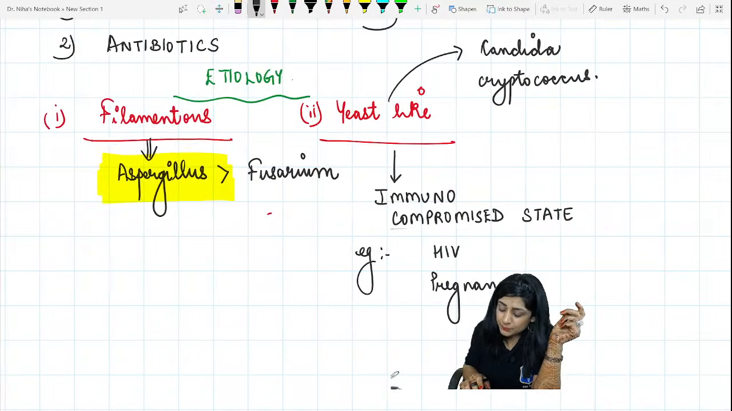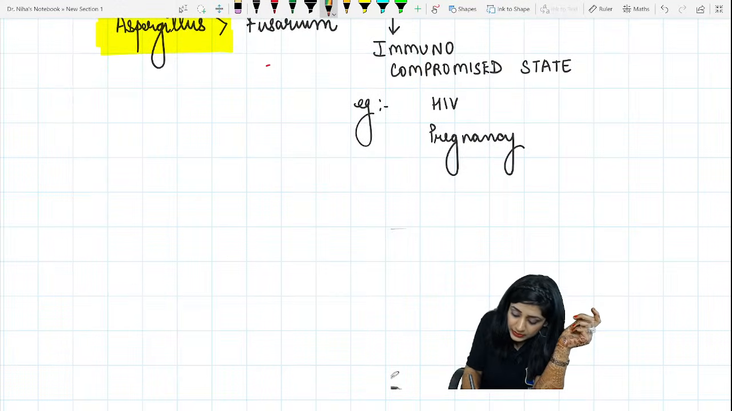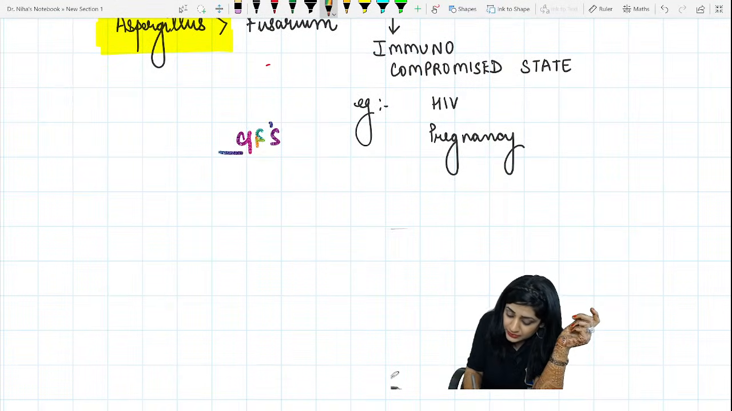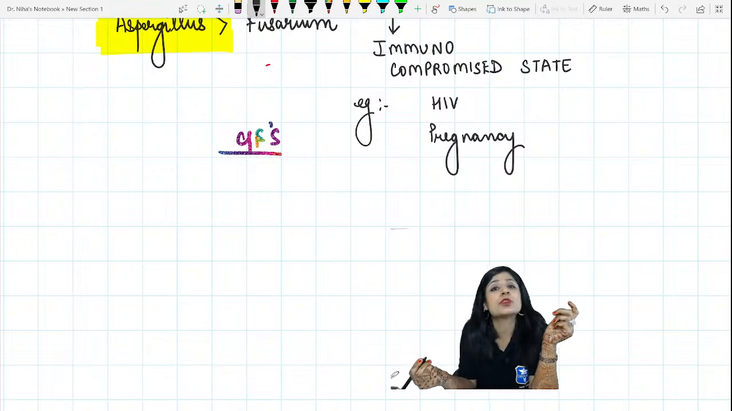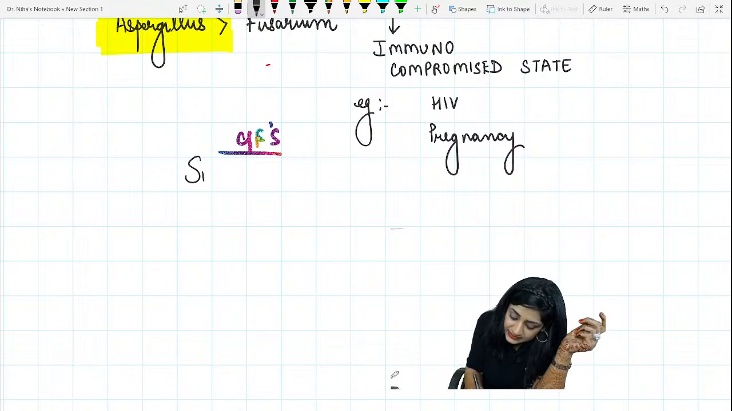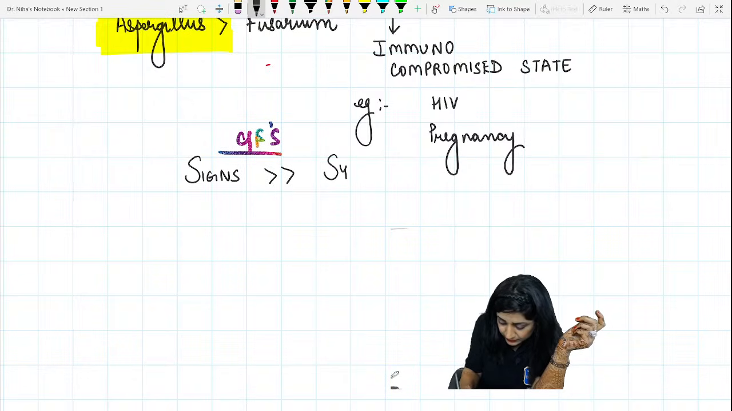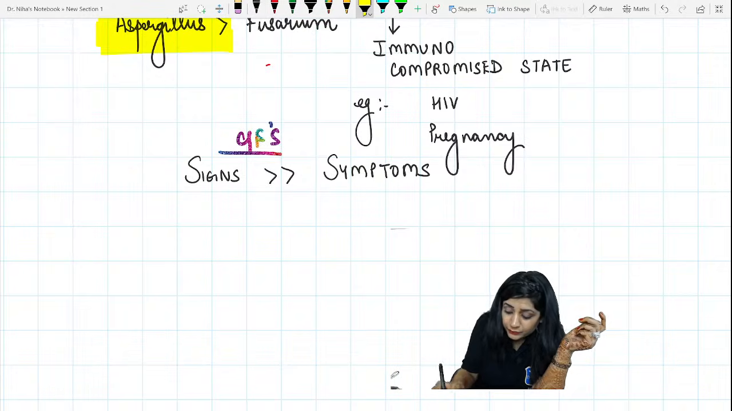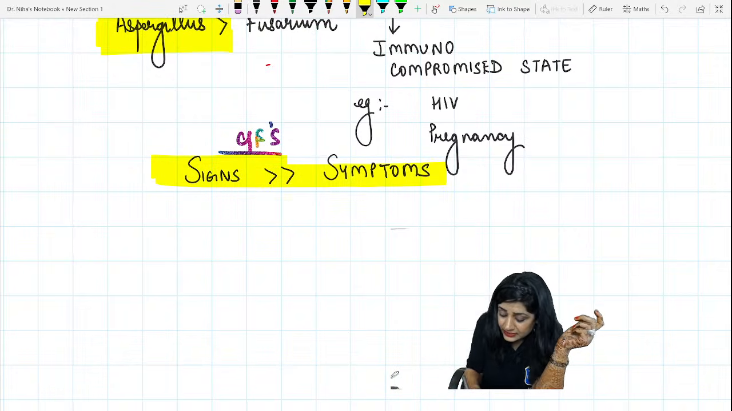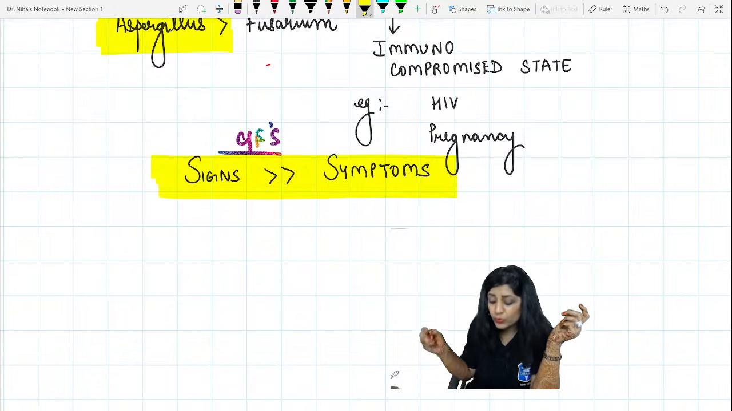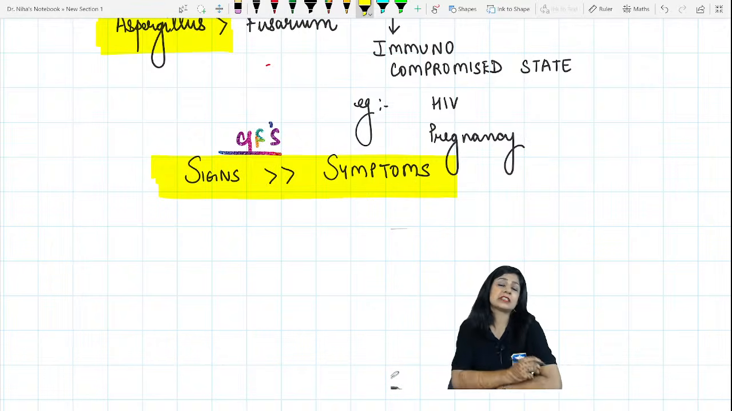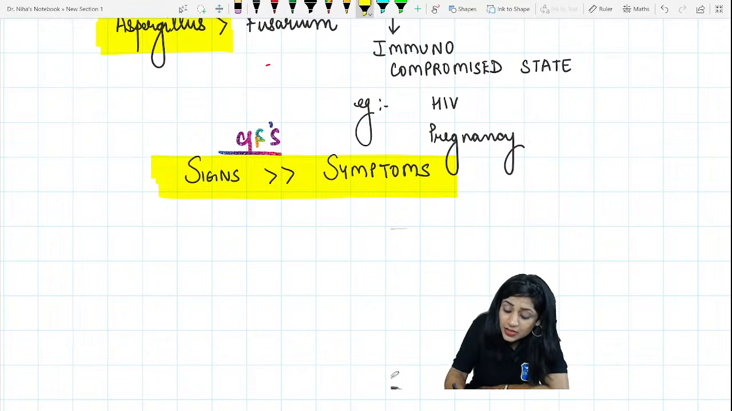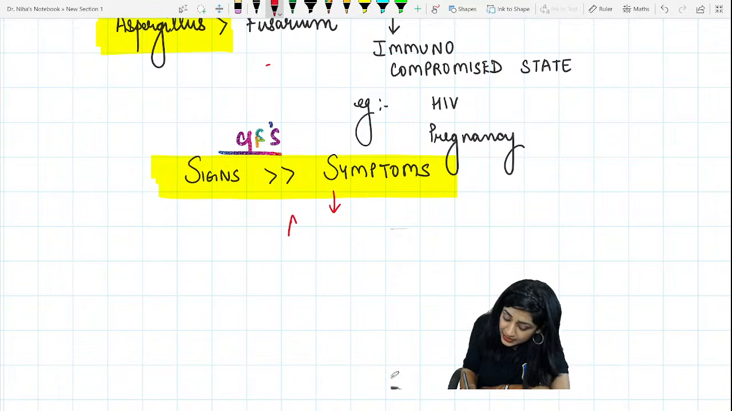Now, what is the most important thing? If I talk about the clinical scenario, the clinical features of the fungal corneal ulcer, what is most important? The signs are always more than the symptoms. The most important thing about the fungal corneal ulcer is that the signs are always more common, more important than the symptoms. And many a times we can even have asymptomatic.